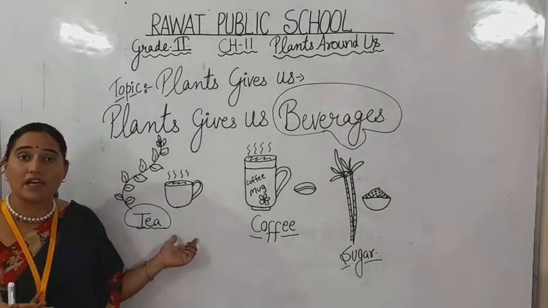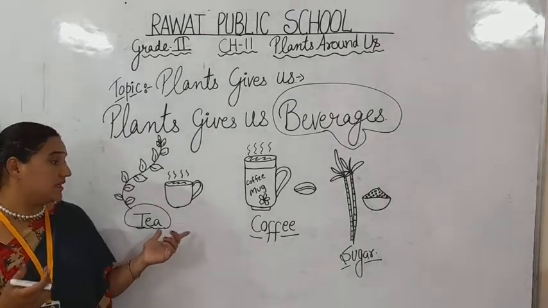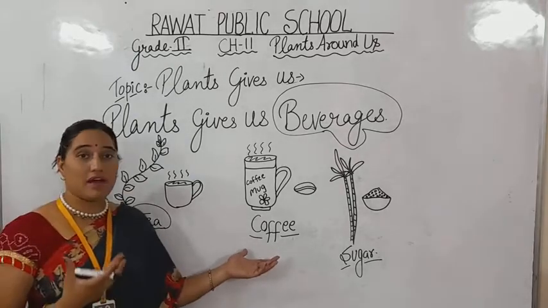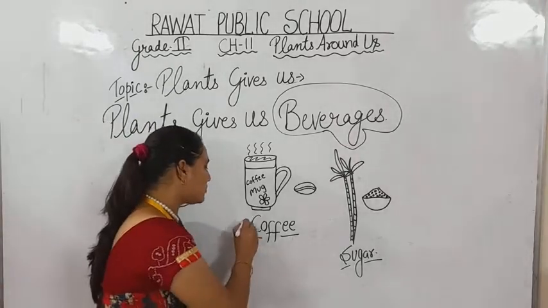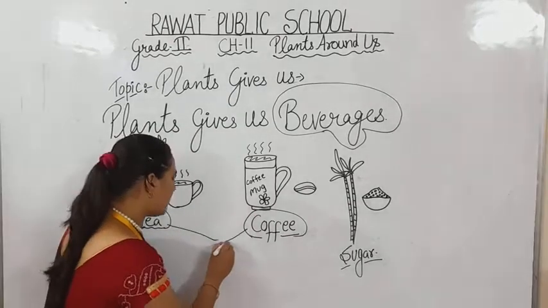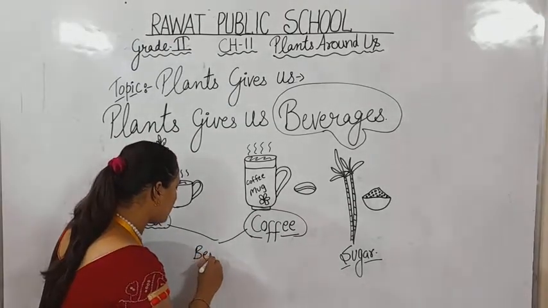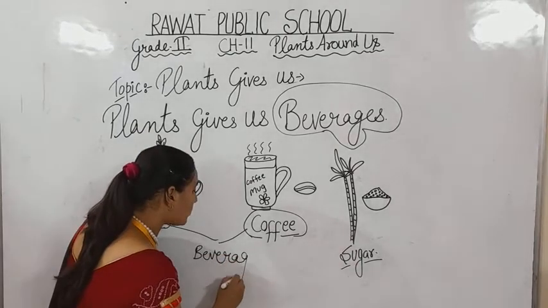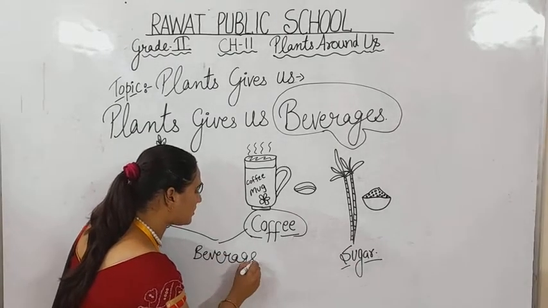वो सबसे पहले क्या करते हैं? उठते चाय पीते हैं. They have tea, or some of them are having coffee. So these two are the beverages. ये दोनों क्या होते हैं? Beverages होते हैं. So we get these two beverages from plants.